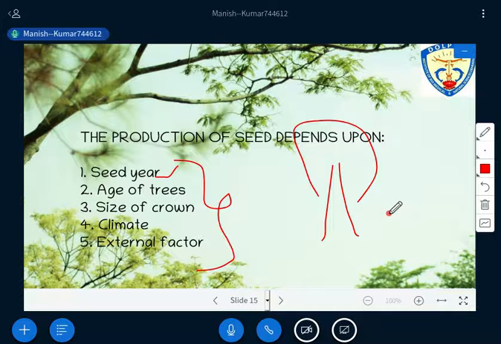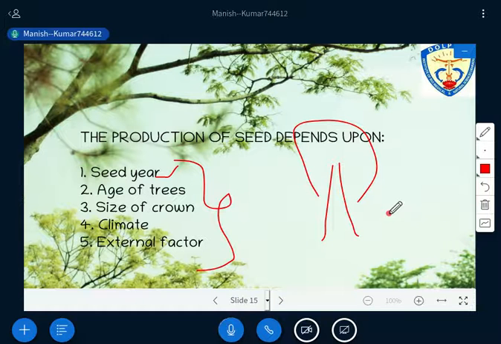Okay, so I would like to conclude the session here itself. Fine. Let me summarize what I have discussed with you. I have discussed forest regeneration, then the objective of regeneration, and the goal that you need to achieve through the regeneration process. Then I discussed the types of regeneration, which are natural, artificial, and natural supplemented by artificial, and then I started the discussion on natural regeneration.